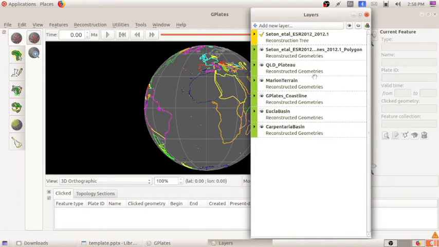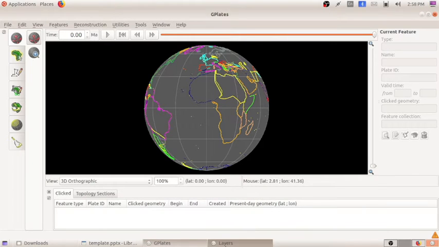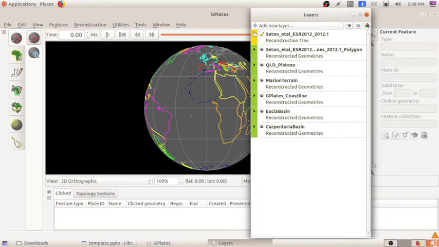Like that also we can open the layer window. So what I have discussed is that we can open the layers window either from the outside folder, where we have copied all the layers so that they are visible in the layers window, or from the menu window. This is the first step which we have to do.